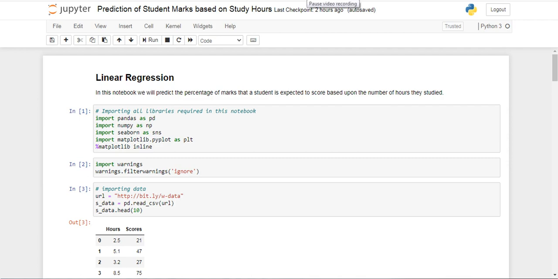Hello everyone. The first task of ours is prediction using supervised machine learning. In this task, we will predict the percentage of marks that a student is expected to score based upon the number of hours they study.